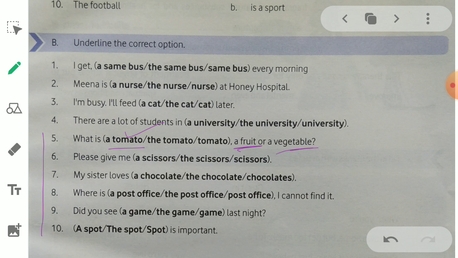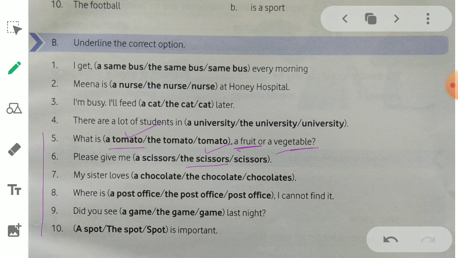Please give me dash scissors: a scissors, the scissors, scissors. Please give me. We are requesting someone to get scissors. So which scissors are we talking about? The scissors which we knew very well. So the scissors is the right answer there. Next, seventh one. My sister loves dash chocolate. The chocolate. Chocolates. Here it is plural form. Because of plural form, you can write this.